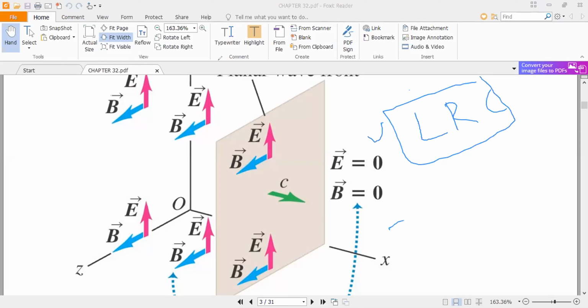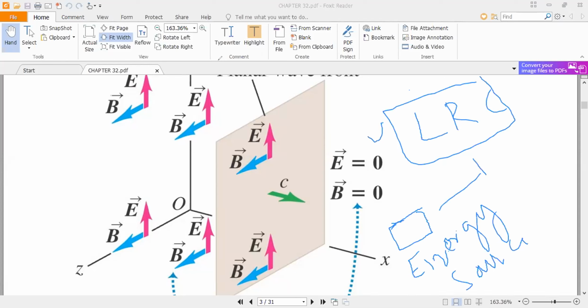You have an external energy source, and that energy source is connected with a circuit. That circuit is known as the LRC circuit.